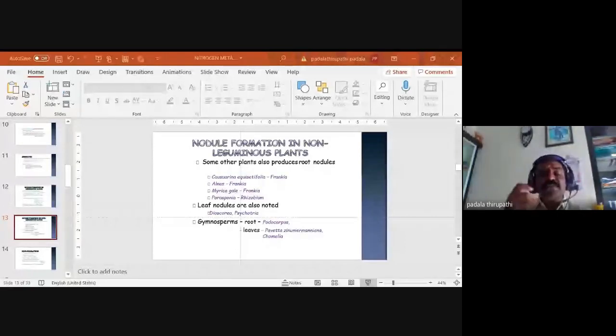And along with these leaf nodules, some gymnospermic plants like Podocarpus and Pavetta, Ginmermania and Comelia. These are the species related to gymnosperms that can produce nodules in their roots and leaves. Root nodules can be produced by Podocarpus, and leaf nodules in the gymnosperms by Pavetta, Ginmermania and Comelia. These nodules are produced on the leaves with the help of microorganisms.